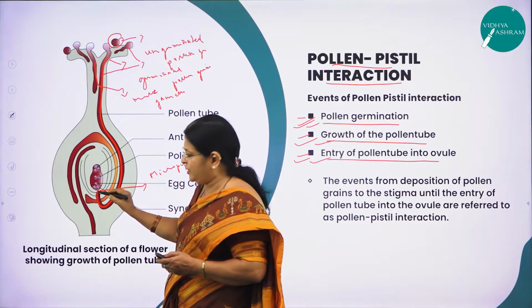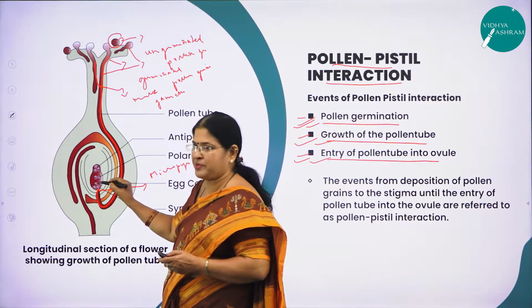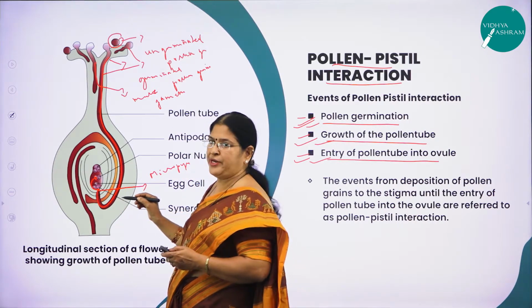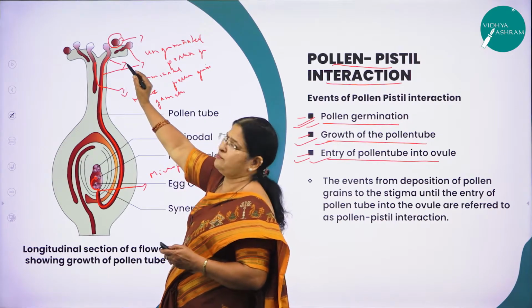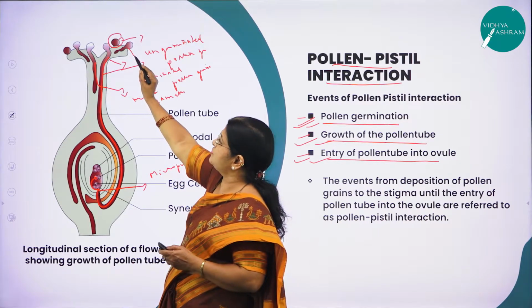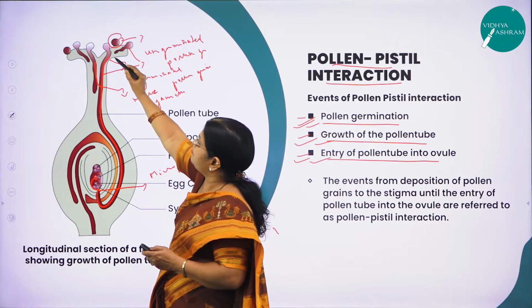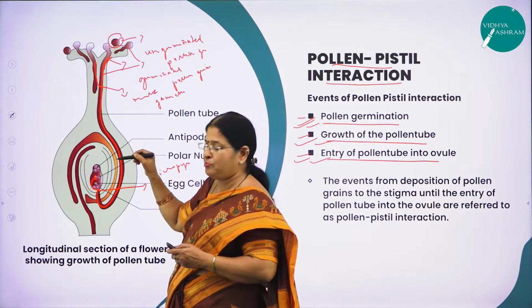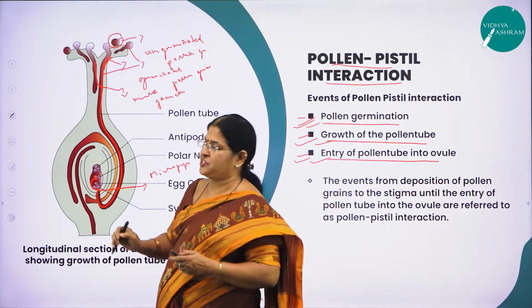So here, one of the male gametes will take its entry through the synergids, and one of the male gametes fuses with the egg cell to form a zygote, the other one fuses with the 2 polar nuclei to form the endosperm nucleus. So all this process, right from the time of landing of the pollen grains on the stigmatic surface, followed by pollen germination, followed by the formation of a pollen tube carrying the 2 male gametes and reaching the ovary, is called pollen pistil interaction.